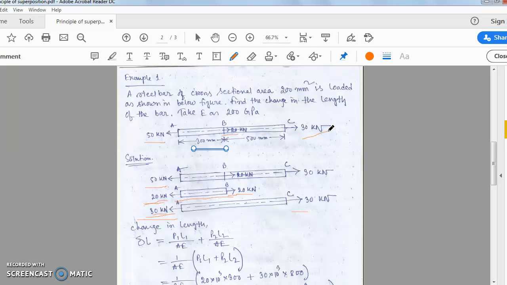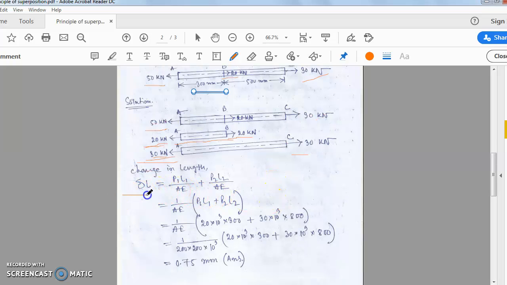So you should split those total length of the bar in such a way that the total force shall be either tensile or compressive, and it must match the total amount of stress that is actually given in your question. So we have split up this case. So del L equal to P1L1 by A, P2L2 by A.